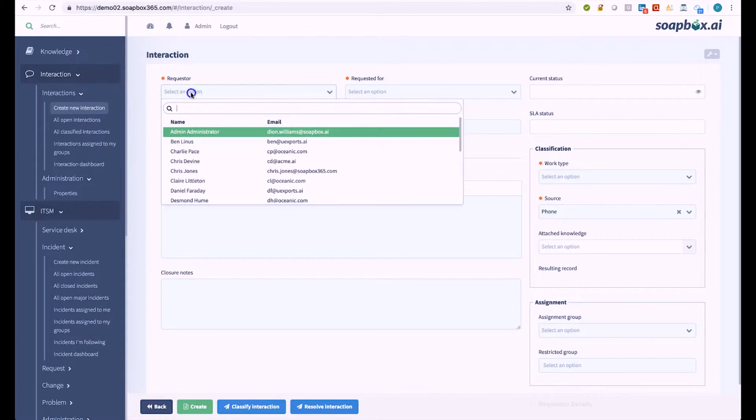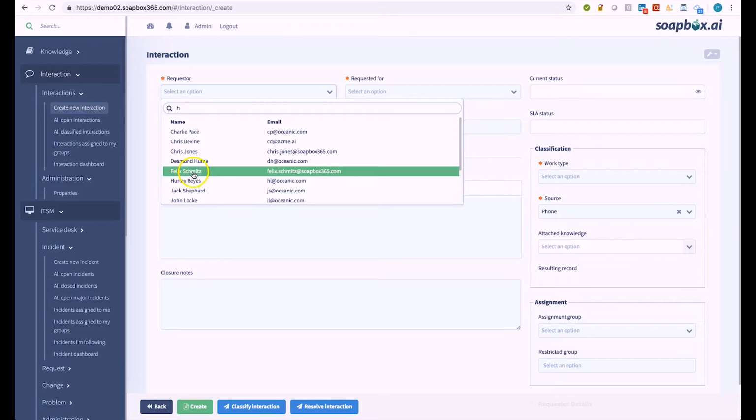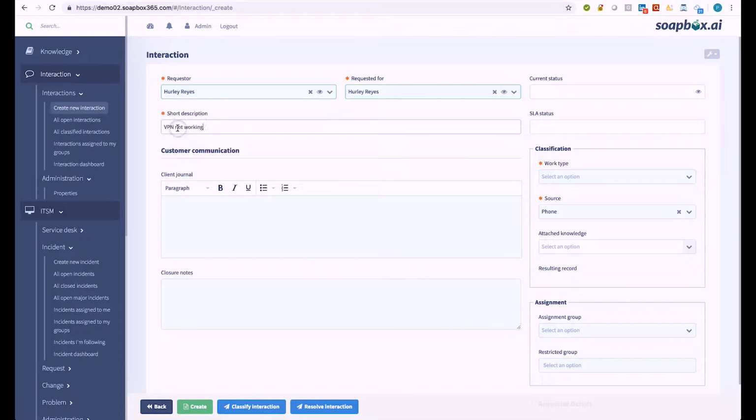So let's start with our interaction again. Let's record this against Hurley. And this time we're saying, oh look, there's a VPN not working. We can see there's no prediction. We're not quite sure, Sophie's not quite sure what this is. We're going to make this an interaction, sorry, an incident. Let's classify that.